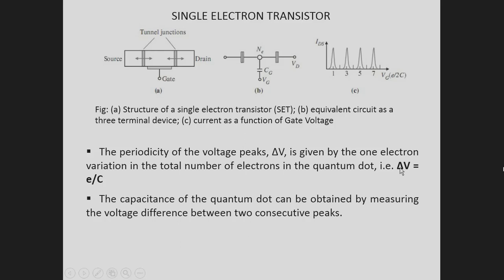That is, delta V is equal to E by C. The capacitance of the quantum dot can be obtained by measuring the voltage difference between two consecutive peaks, that is, delta V by E is equal to C, that we know.